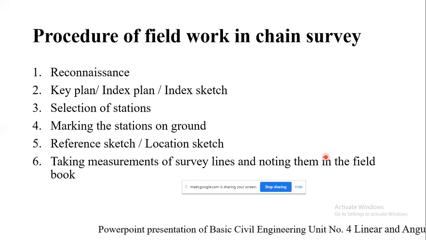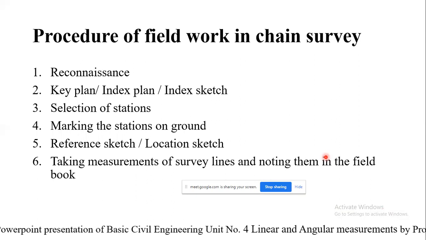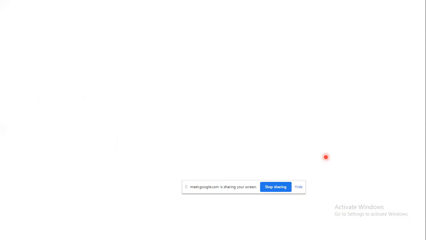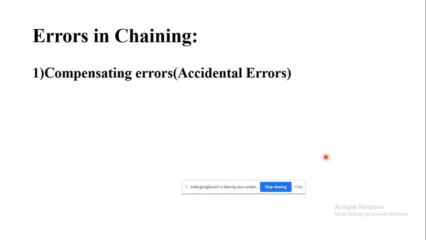Then taking measurements of survey lines and noting them in the field book. So this is the procedure. Now there are certain chances of errors in chaining. After doing the said work, there are certain chances, so there are various types of errors that are to be accumulated.